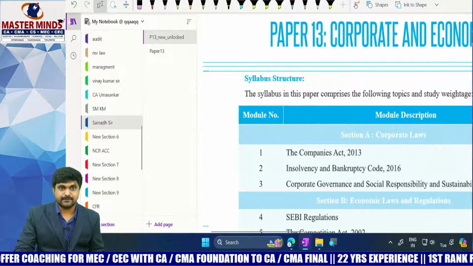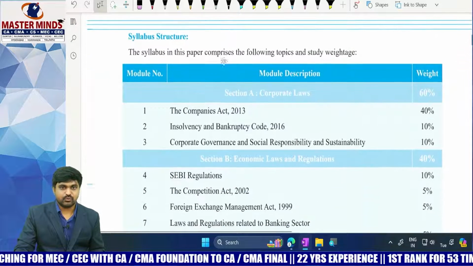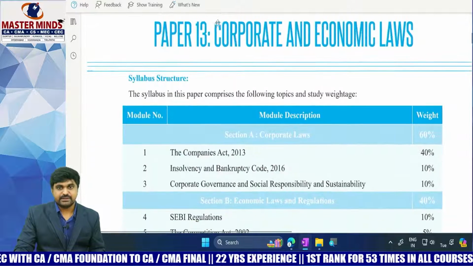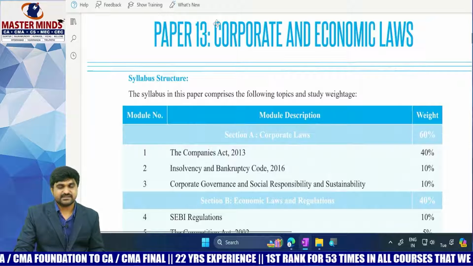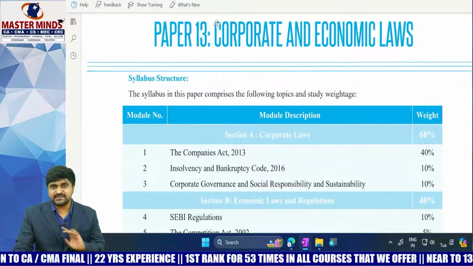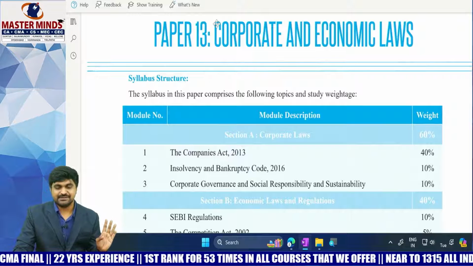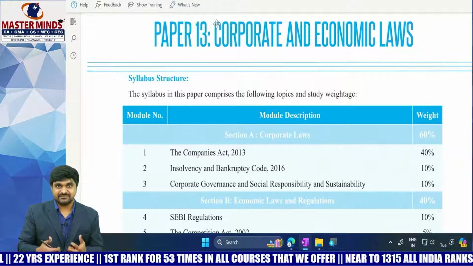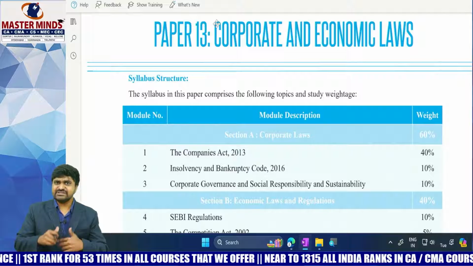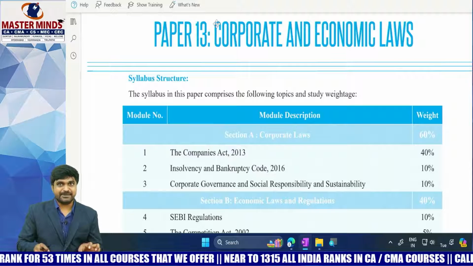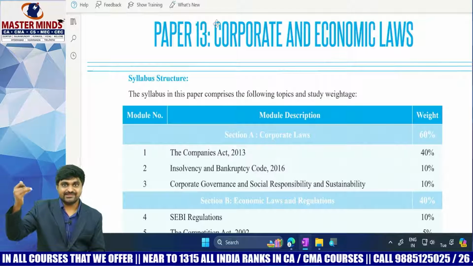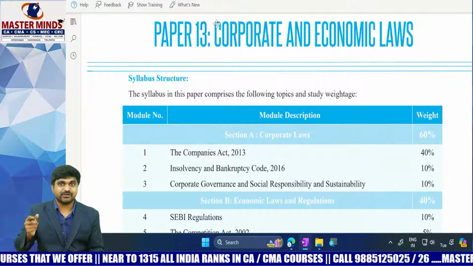Next. So now how to prepare, in which order we need to prepare. So first of all, remember a point: in the entire law subject, nothing is unimportant. I'm repeating once: in the entire law subject, nothing is unimportant. Everything is important. Then why am I here? Because I need to suggest a proper order. Yes, everything is important, but everything may not have equal importance.